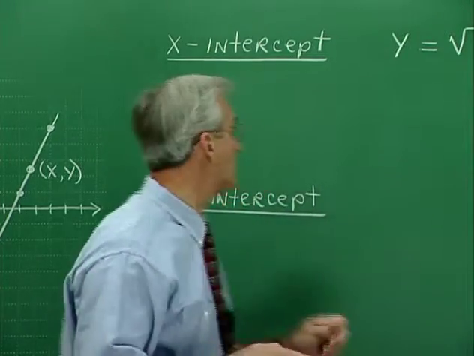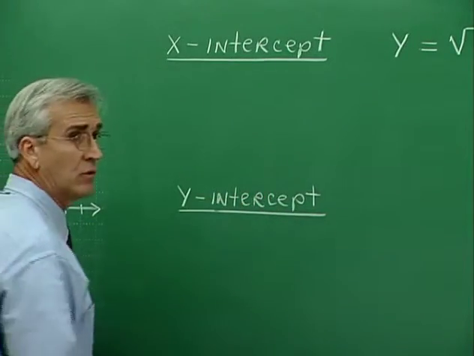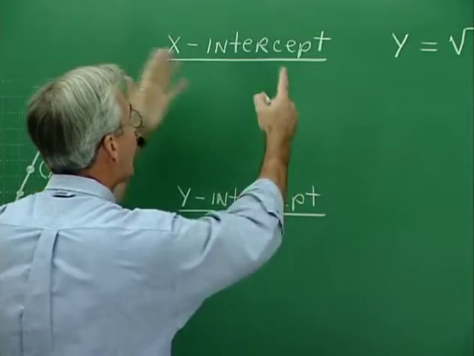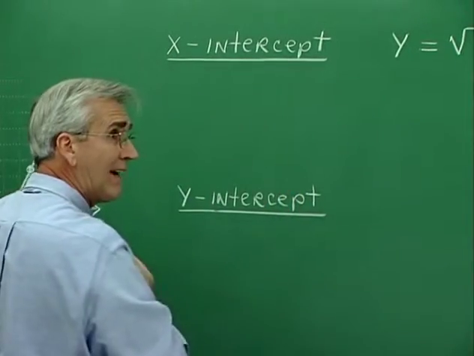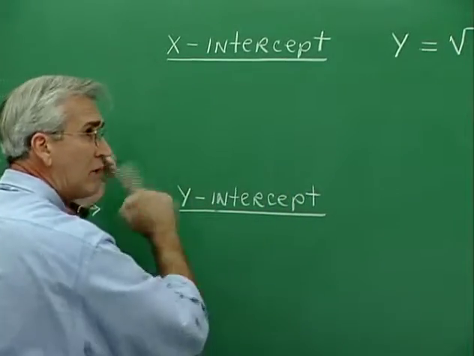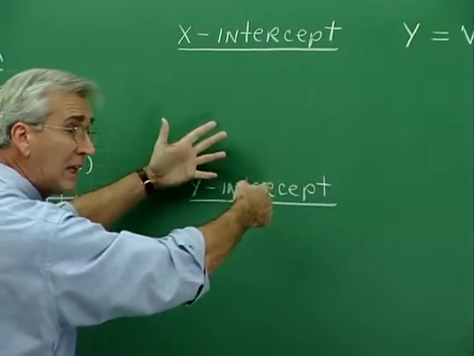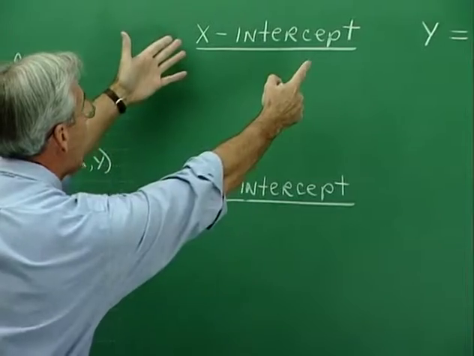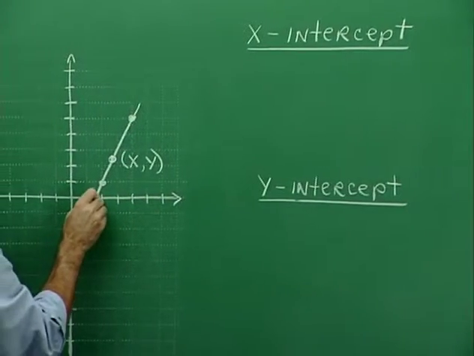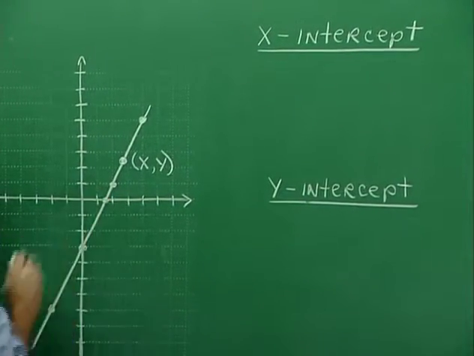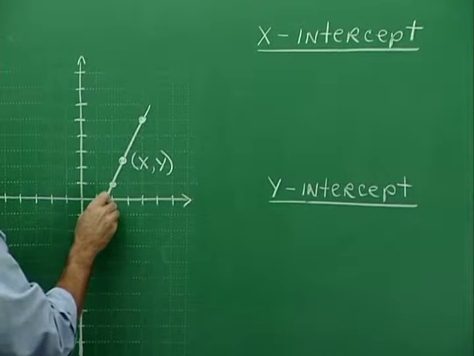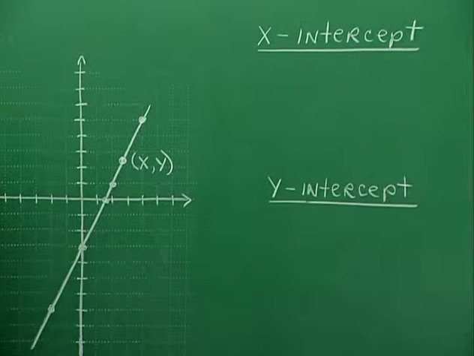Now, to find x and y intercepts, if we have the graph, we simply look at the graph. And we're going to do this both ways. That is, we're going to identify x and y intercepts both algebraically and by just looking at the graph. X-intercept, it's about right here. You see, the place where it crosses the x-axis. We don't know the exact spot because it's not an integer value, but it's in that neighborhood.